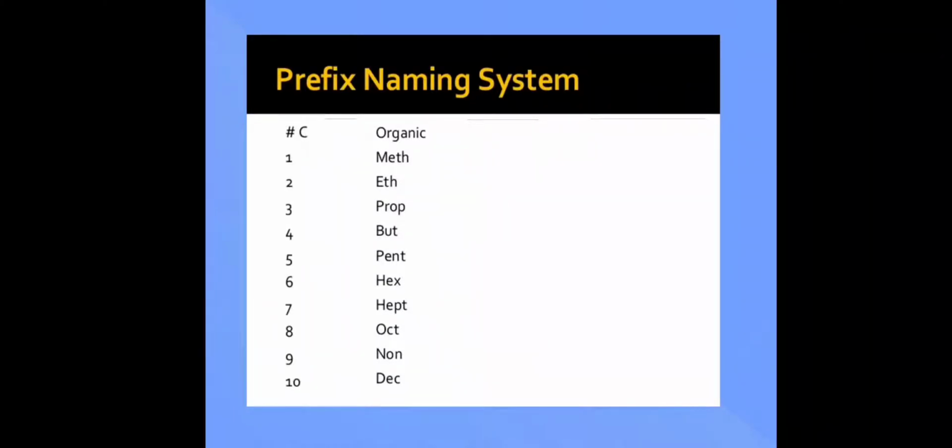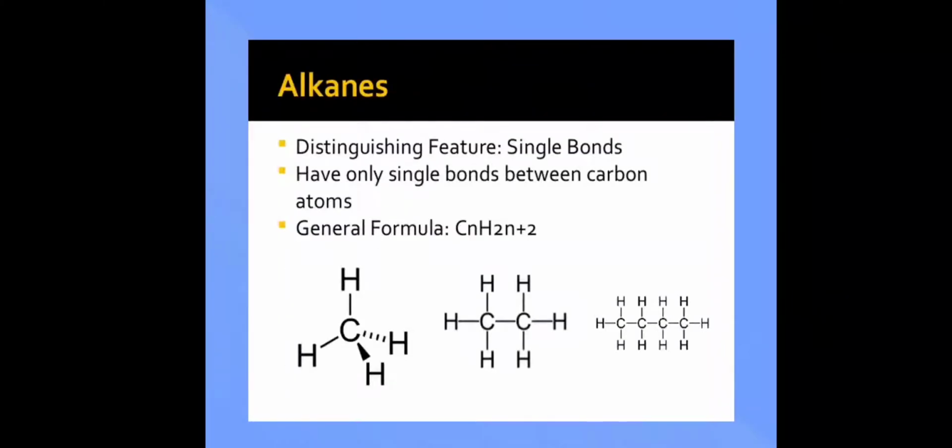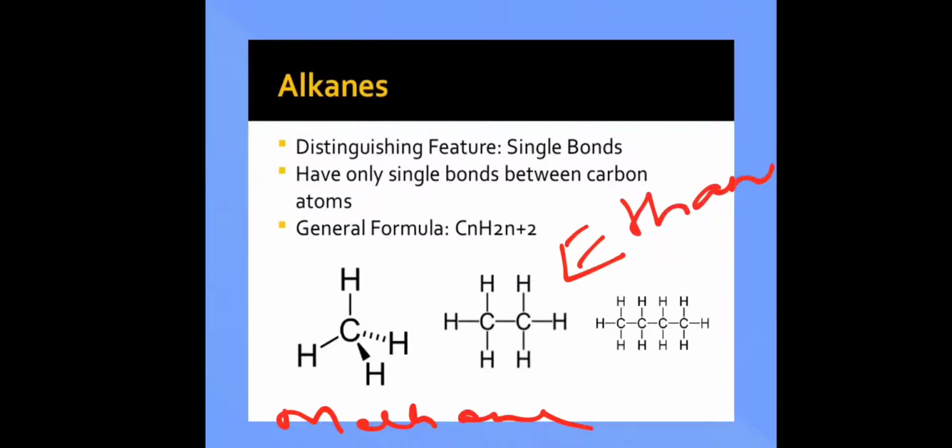So this is how the naming of the hydrocarbons goes. Now let's see alkanes. As I already discussed, the characteristic feature of an alkane is a single bond. We have only single bonds between the carbon atoms. The first structure on your screen is methane. The next one is ethane. And the last one has 4 carbon atoms, so it is not propane, but butane.